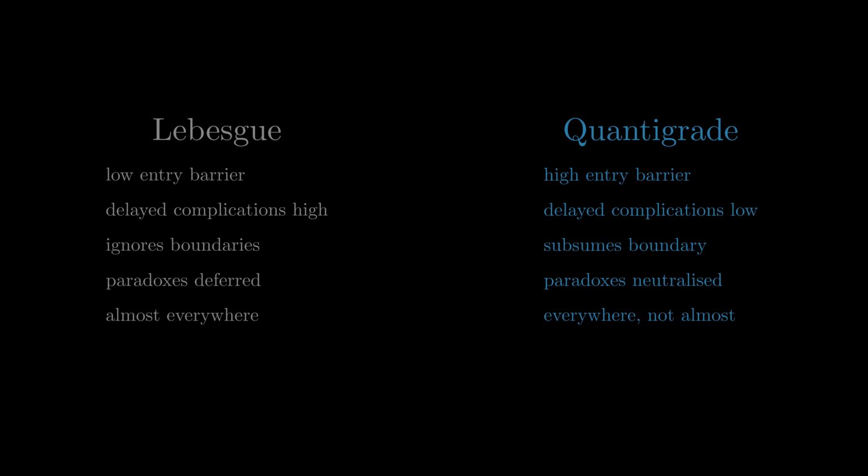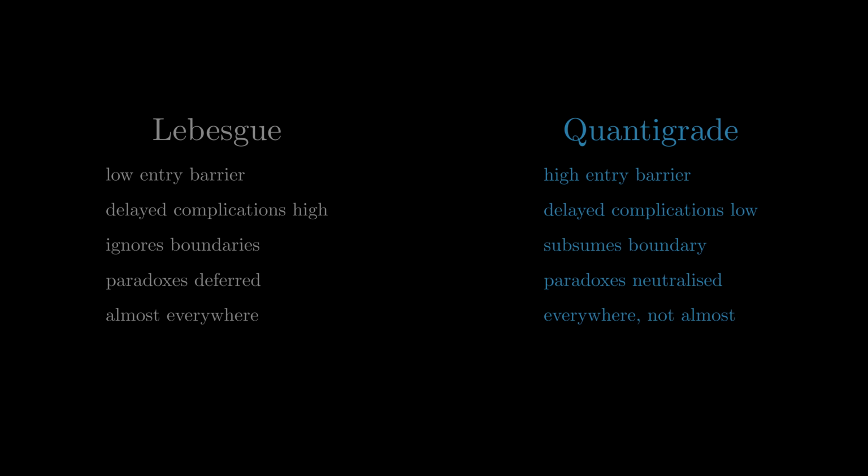Quantigrade asks for an upfront investment. A new number system, explicit boundary choices, and a habit of asking what a point even really is. In return, the paradoxes lose the bite I can't afford when I want to perform a deep breakdown of infinite graphs. Lebesgue won't let me apply old tools like the independence bound to infinite graphs with a new coat of paint. Even the precursor to the Quantigrade precursor, the very first inklings of this, which I call transdimensional measure, let me do this successfully. I don't want to oversell this.